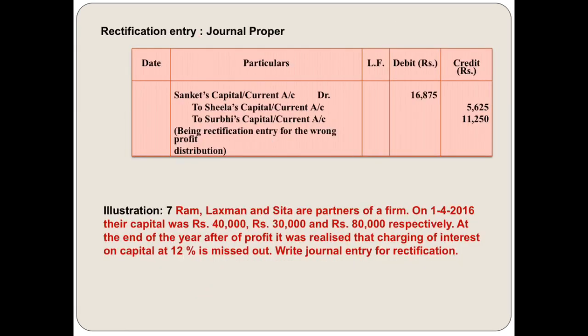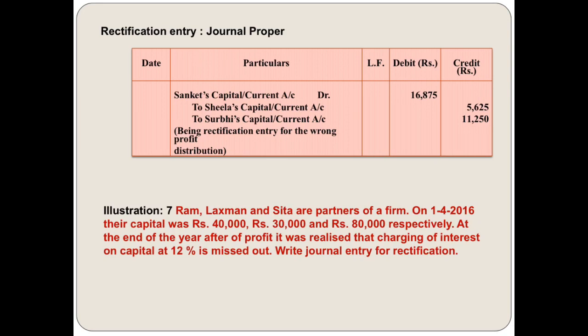Sanket's capital and current account is debited by 16,875 to Sheila's capital and current account, to Surbhi's capital or current account. It is 5,625 and 11,250. Okay, so this is the question for rectifying the entry.